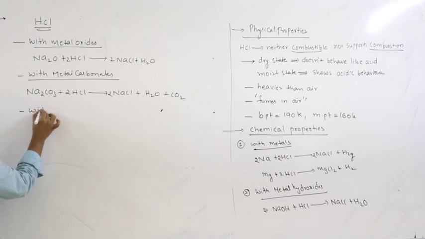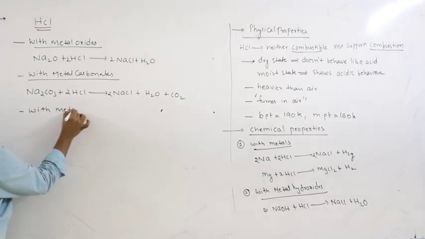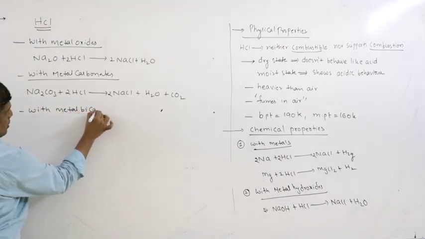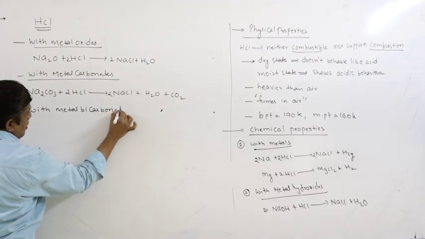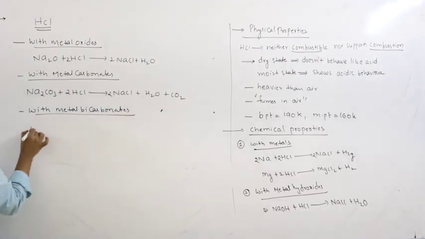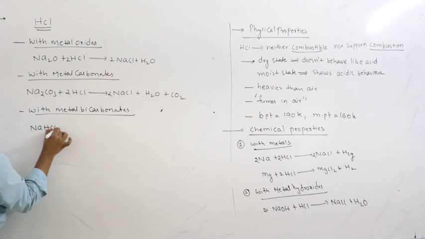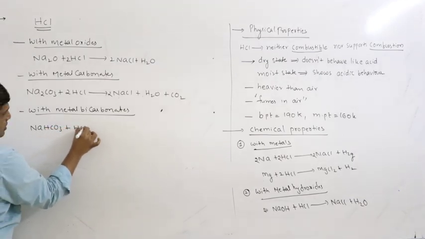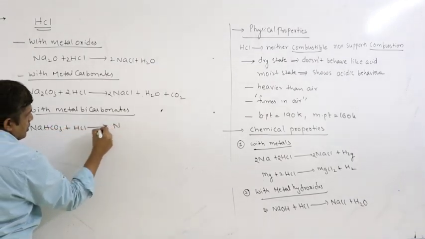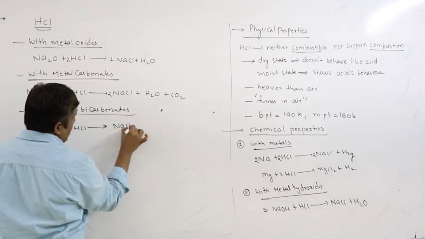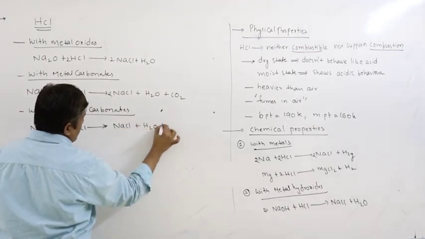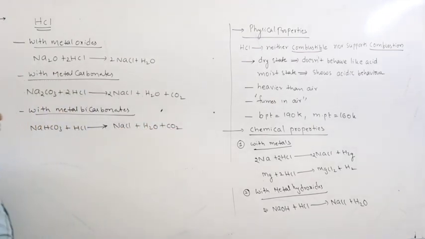With metal bicarbonates, say sodium bicarbonate for example, reacts with HCl to give NaCl plus H2O plus CO2.